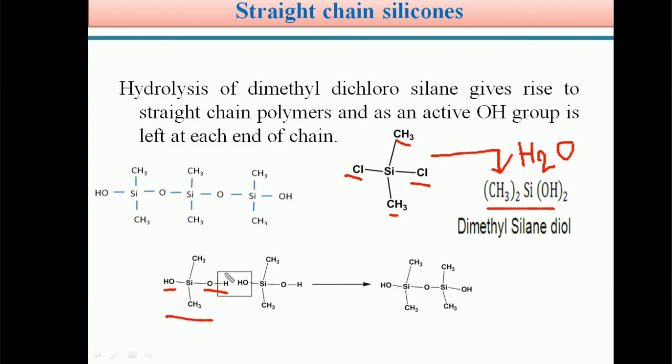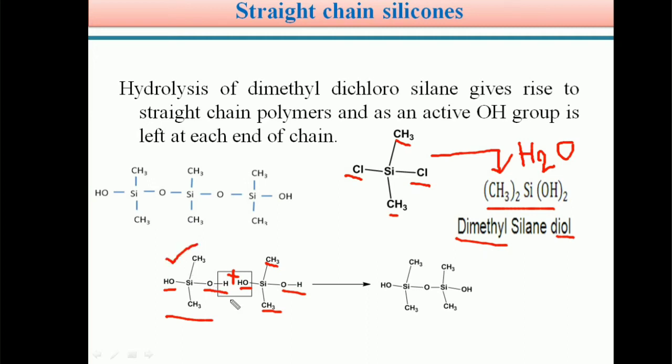So in this manner, this is unit 1 and this is another dimethyl silane diol. Here two OH groups are present, which is why it is called a diol, and two methyl groups are present, dimethyl. This is the structure of dimethyl silane diol.